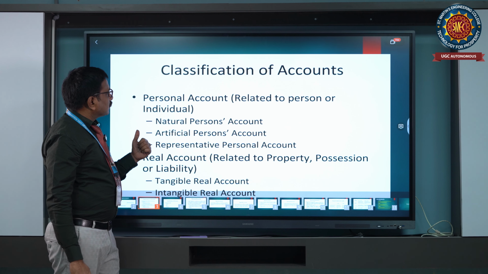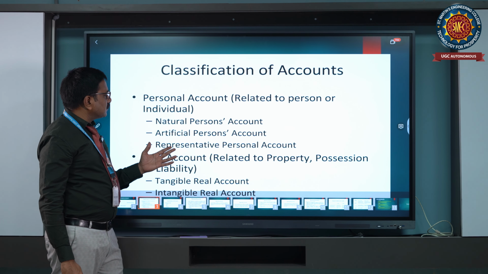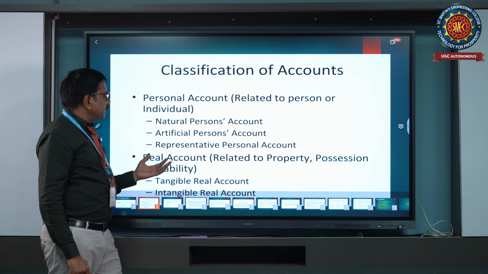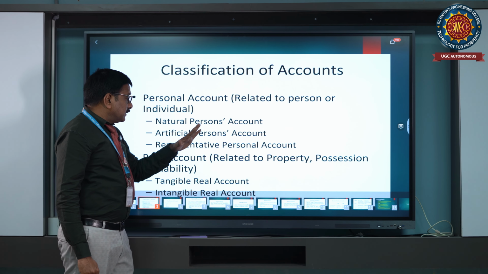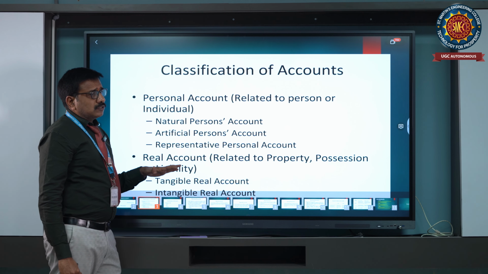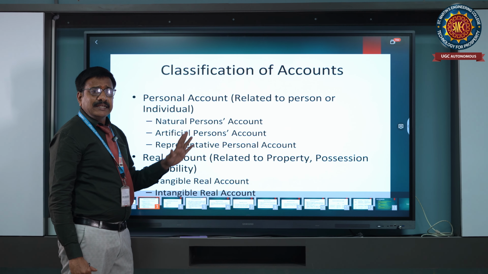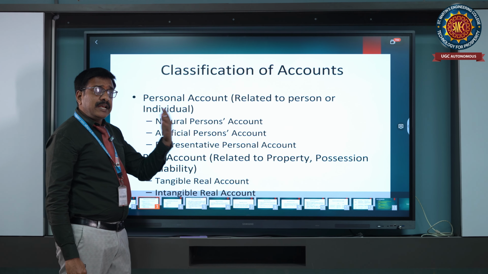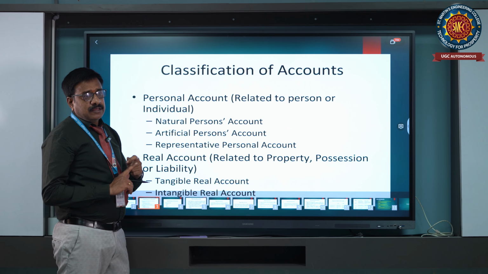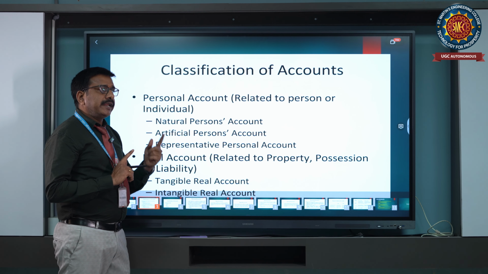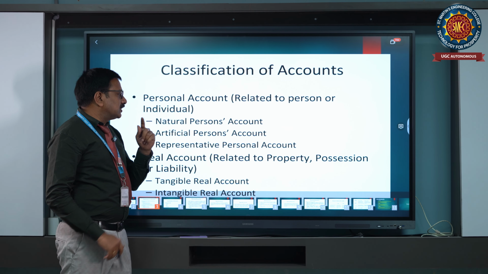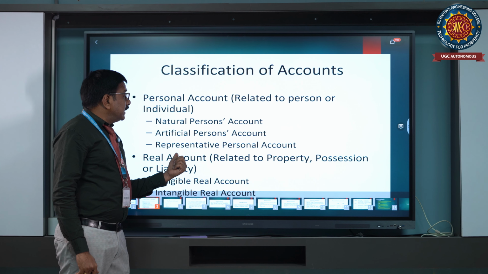In personal accounts, there are natural persons accounts, artificial persons accounts, and representative personal accounts. What is represented here? Some accounts, like an outstanding account, are there. Salary outstanding, for example, is represented as one account. That salary is not paid, so it is called outstanding. That's why we call it a representative personal account.